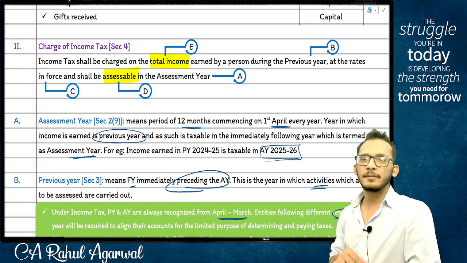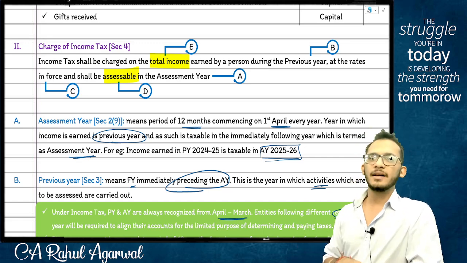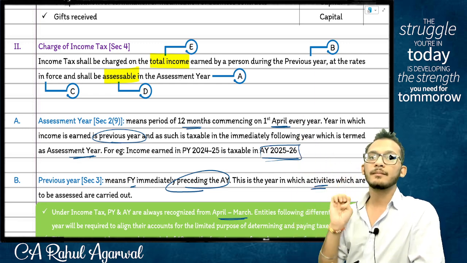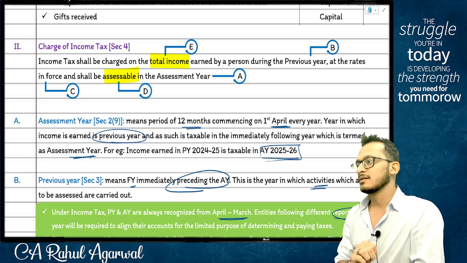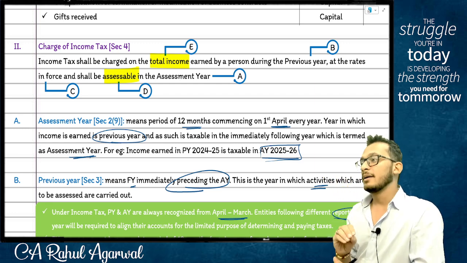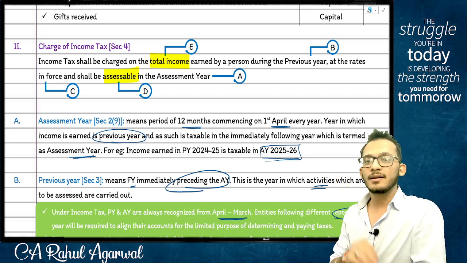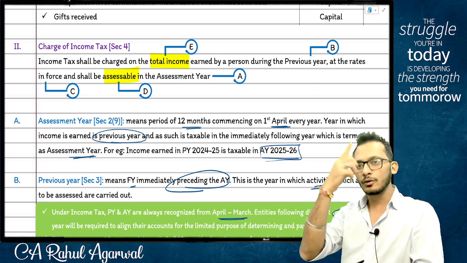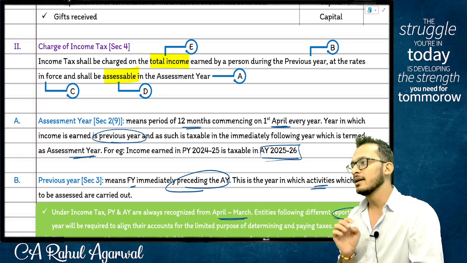Just as a simple example, people, as you proceed forward in the next chapter, I will come and tell you normal incomes are taxable at a maximum rate of 30% plus surcharge, cess and all those things. Forget all those things. But if it's an unexplained income or an illegal income, they will tax you at 78%. 100 rupees you earn, 78 will go to department.